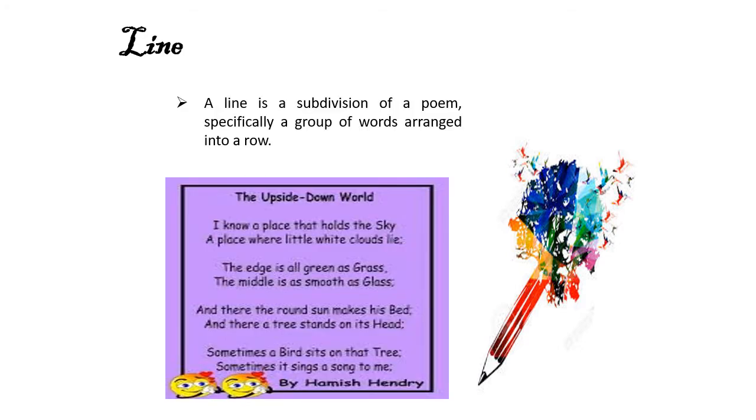So what are the parts of poetry? The first one is line. A line is a subdivision of a poem, specifically a group of words arranged in a row. So it's literally a line. Just like in this example, I know a place that holds the sky. This is one line. A place where little white clouds lie. That's another line. So all in all, how many lines do we have in this poem? That's right. We have 8 lines in this poem.